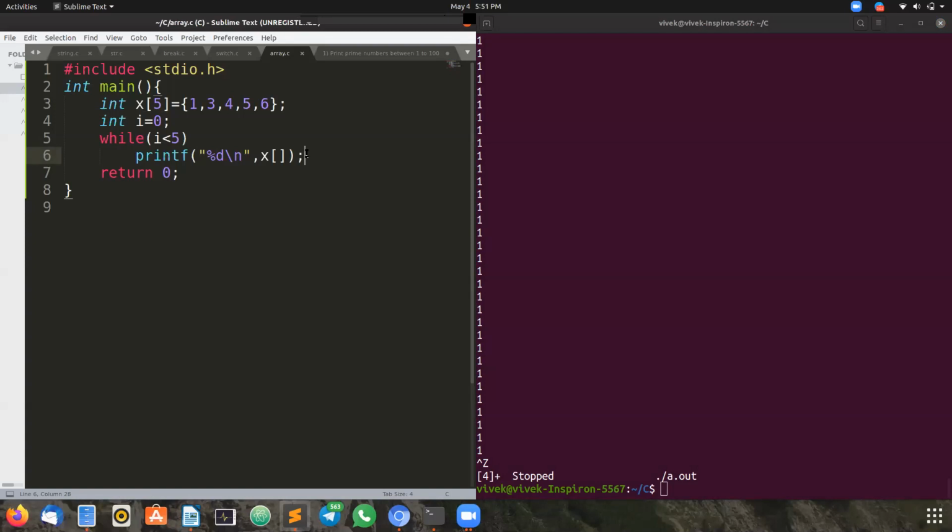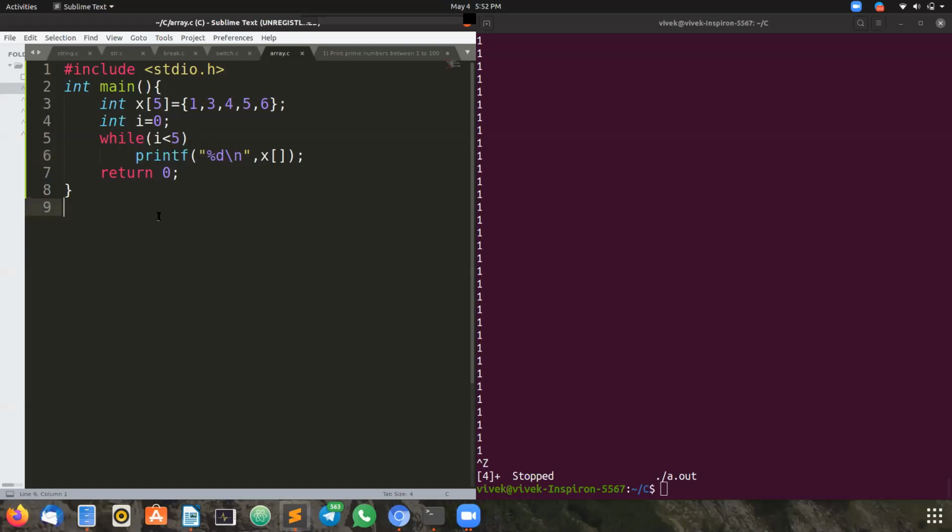When int I is equal to 0, it will enter the while loop since I is less than 5, where I is 0, and 0 is less than 5. So it will print that first one. Again it will take I equal to 0. Again 0 is less than 5. It will repeat that statement. Yes, we are not incrementing the I value, so the I value will not change, every time, until this program stops.